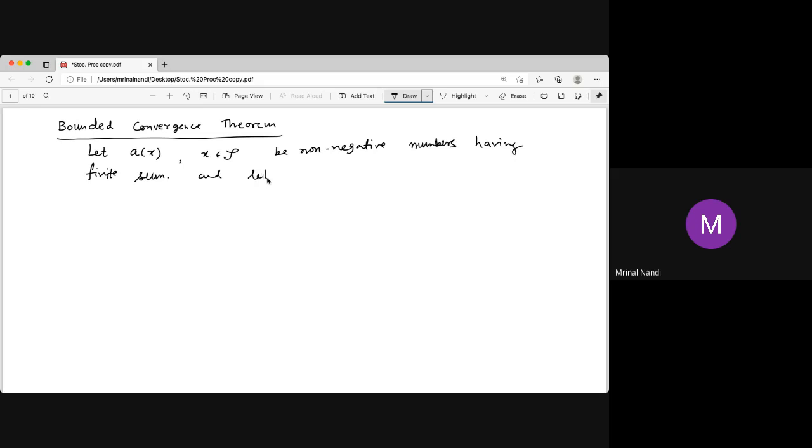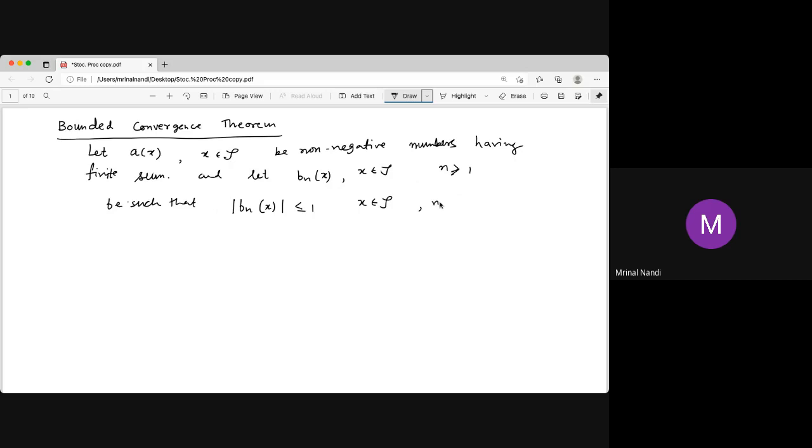And let Bn be another sequence of functions, x belonging to the state space S, for n greater than or equal to 1, such that the mod value of Bn is less than or equal to 1 for all x in S and for all n.